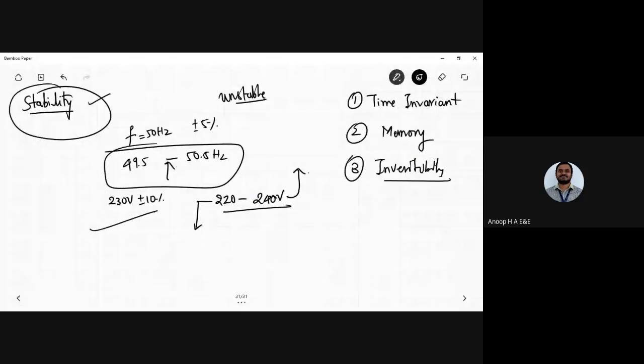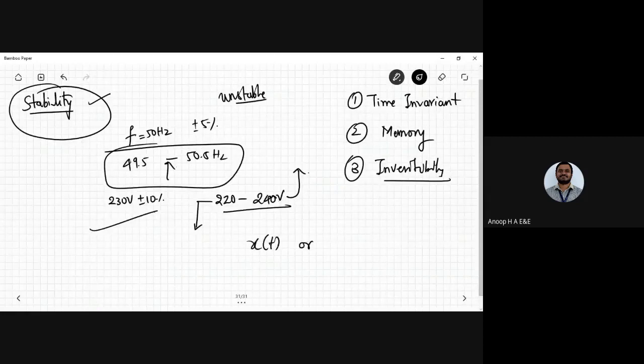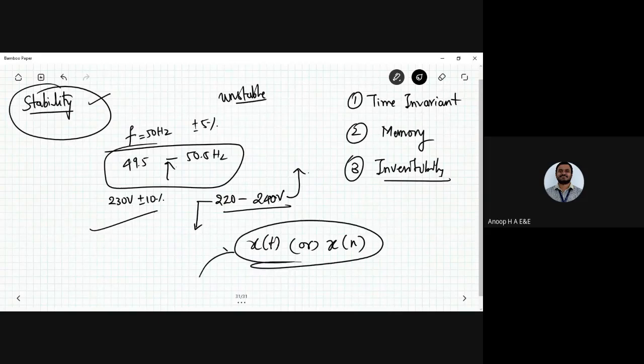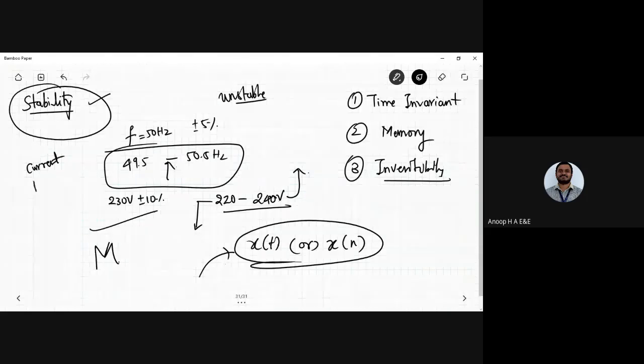Fine. So now I need to have a number here. For any system or any signal x of t or x of n, I can call the system stable in nature once I have a preset value of it. In your relay or your circuit breaker, you will have the current rating of it, isn't it?